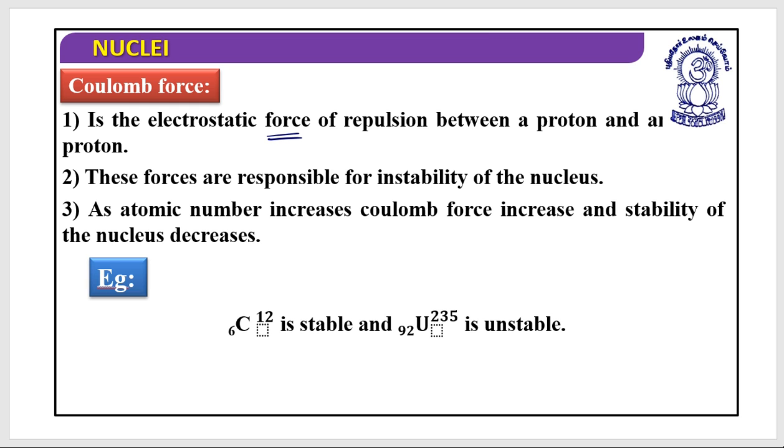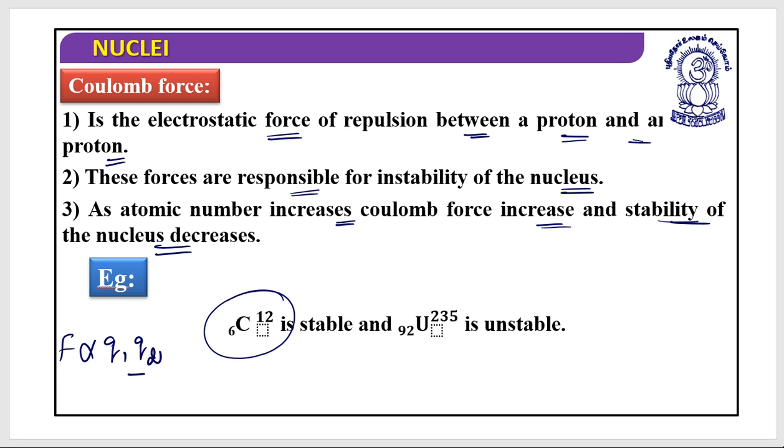Basically, it is the electrostatic force of repulsion between a proton and a proton, and this force is responsible for instability of the nucleus. As atomic number increases, Coulomb's force increases and the stability of the nucleus decreases. So we can say that 6C12 is stable because it has fewer protons. This force is directly proportional to the product of the two charges, q1 into q2. So as the number of protons is less, their repulsive force would be less.